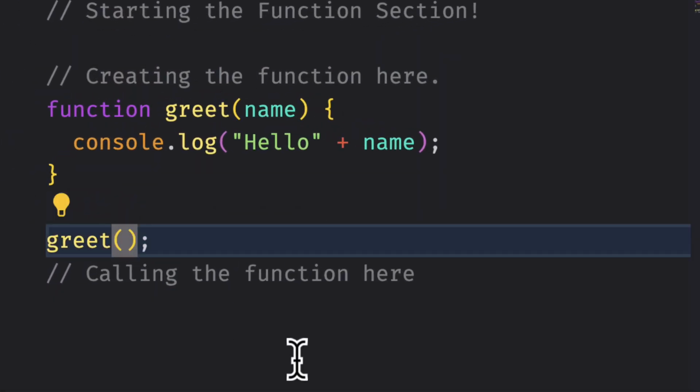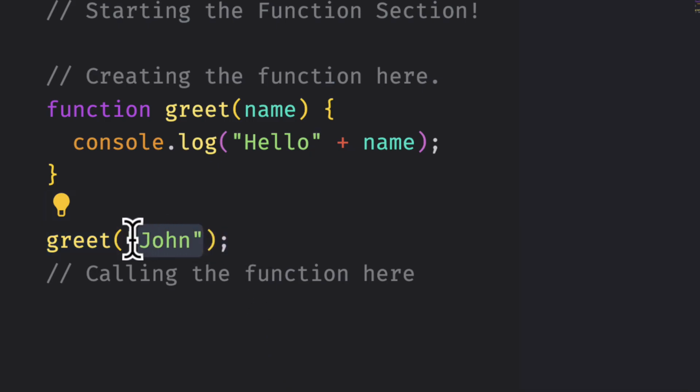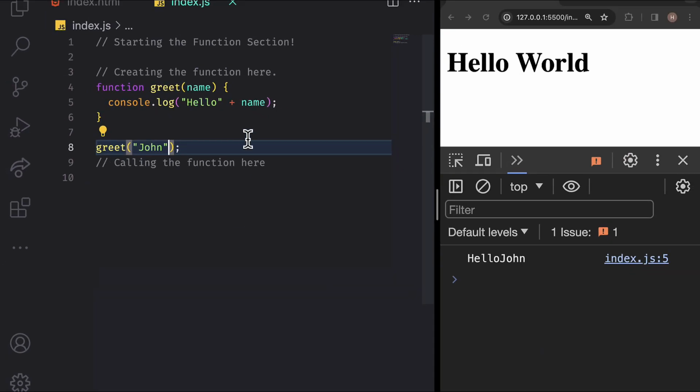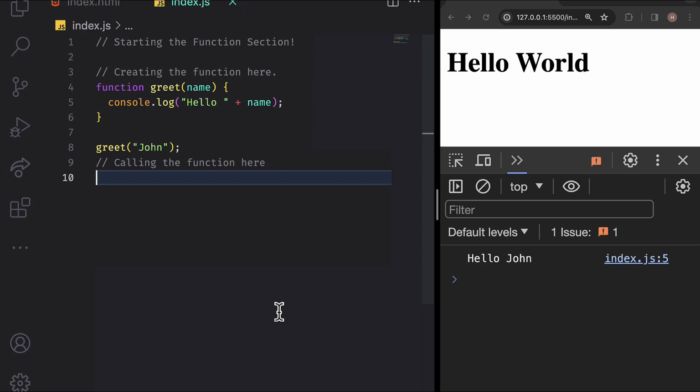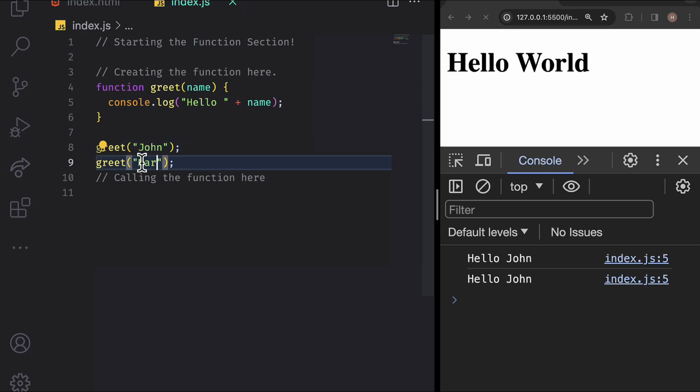Now when calling the greet function, we pass a value for the name parameter, let's say John. This value is an argument for the function. Remember, a parameter is what we declare in the function and an argument is the actual value we provide when calling it. Save the changes and you'll see hello John on the console. You can reuse this function with different inputs, copy the line, change John to Mary and save. Now two different messages appear on the console.